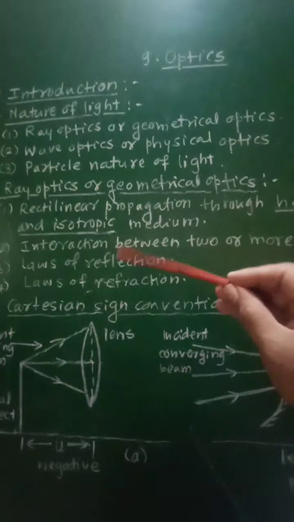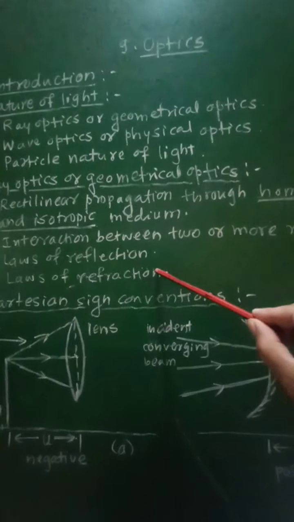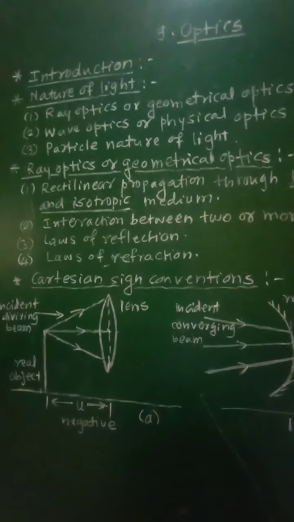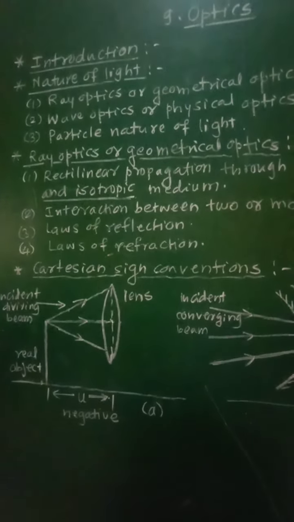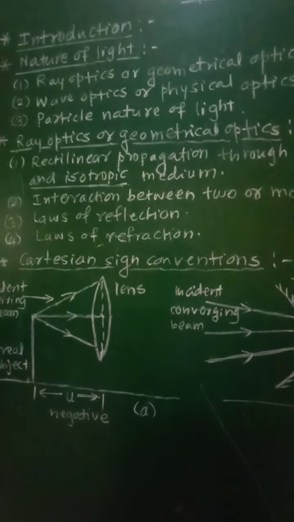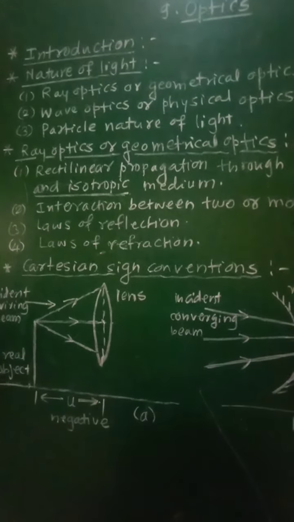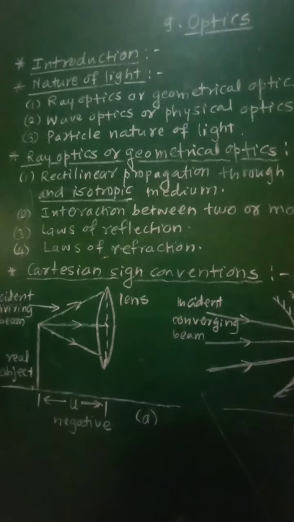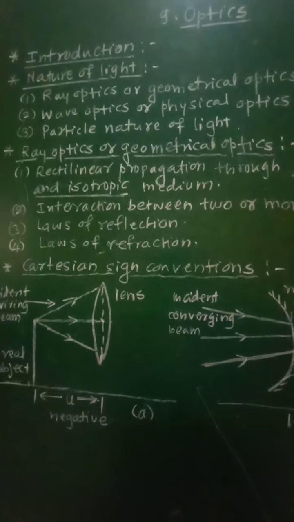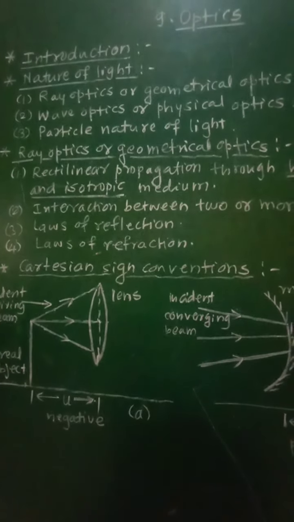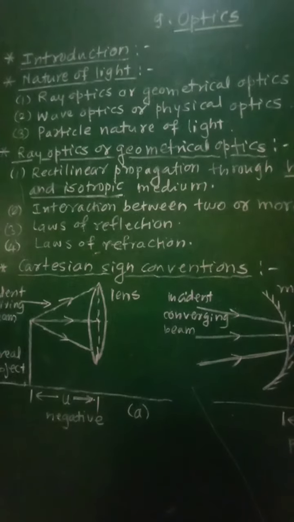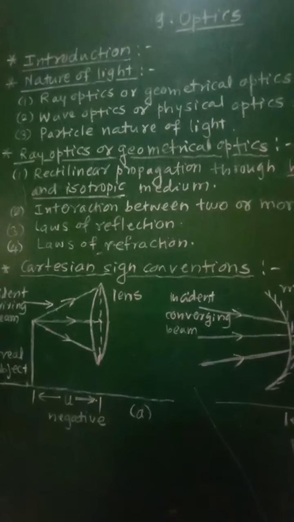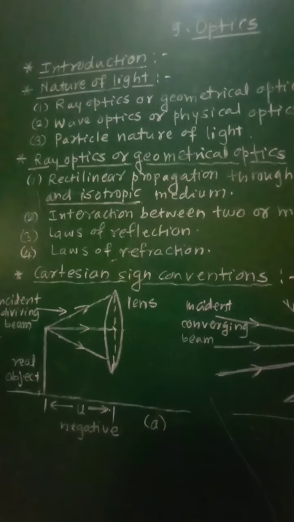Third is the laws of reflection. The bouncing back of a ray of light in the same medium is called reflection, and its laws are: first, the reflected ray lies in the same plane formed by the incident ray and the normal drawn at the point of incidence, and the two rays, that is the incident ray and the reflected ray, are on either side of the normal.